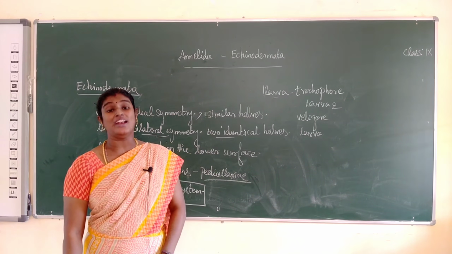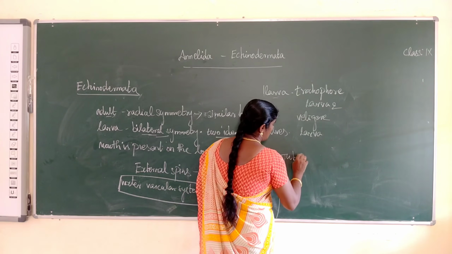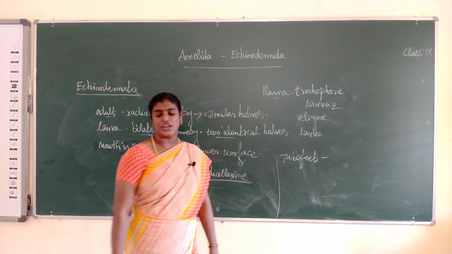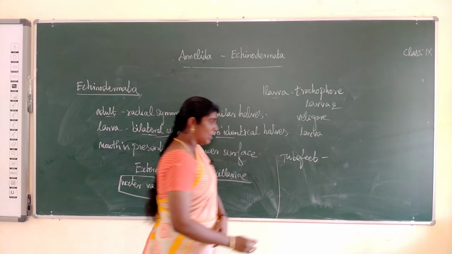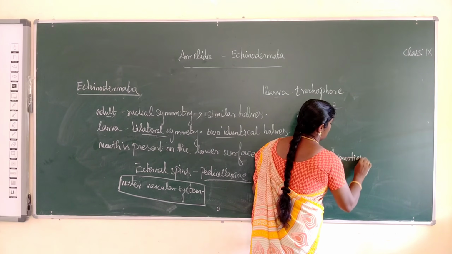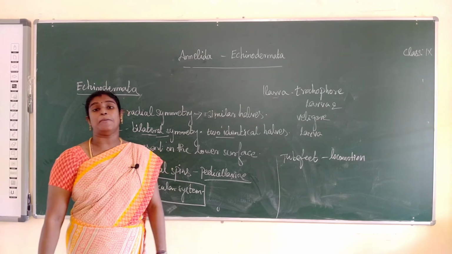Okay, so next one, what is the locomotory organ? Tube feet. That is called tube feet. What is the use of tube feet? They are involved in the process called locomotion. What is locomotion? Locomotion means moving from one place to another place. So next one, the larva name, Bipinnaria larva.